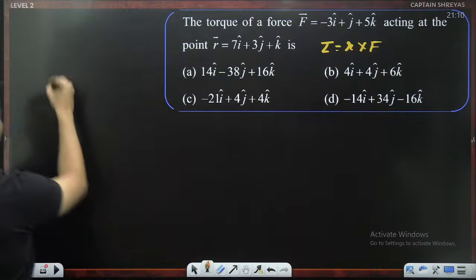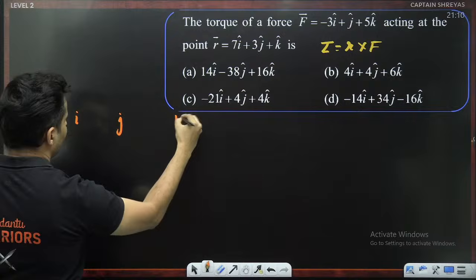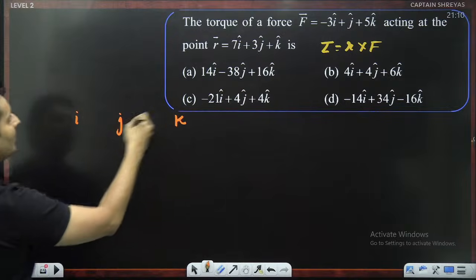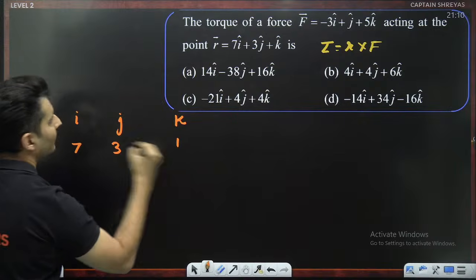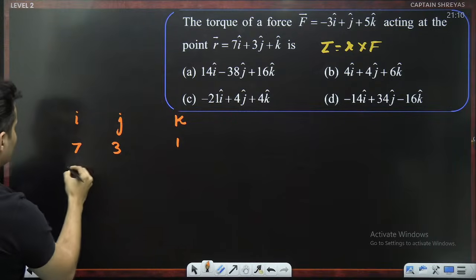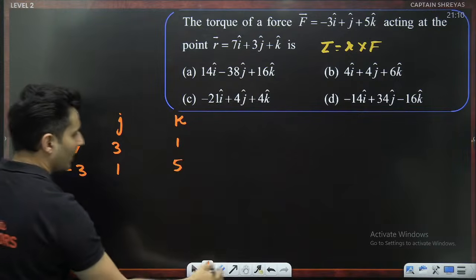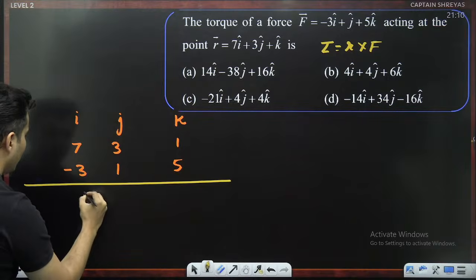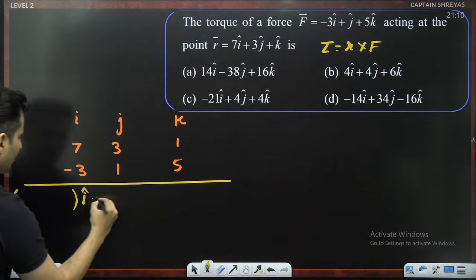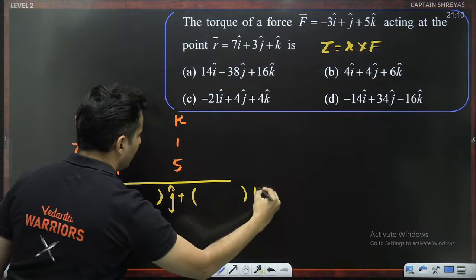What did I just tell you? Go step by step. First put I, then put J, then put K. Put the numbers 7, 3, 1. Then force -3, 1 and 5. Okay, that is done. Then put a line nicely. Put I cap, then put minus J cap, and then put K cap.